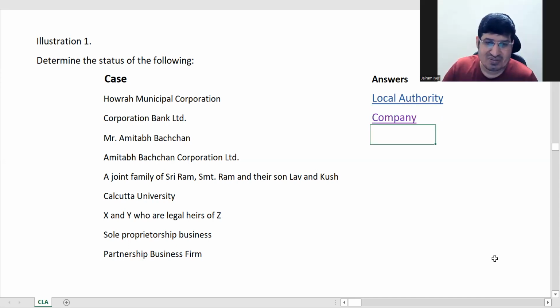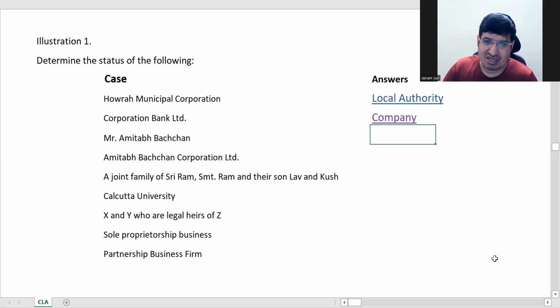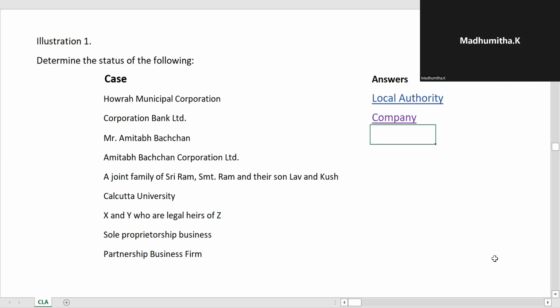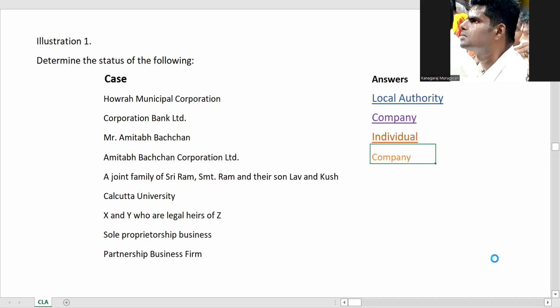Okay. So Mr. Amitabh Bachchan, a person, sir: individual. All of them are persons, all seven are persons. So individual. And ABCL: company. Very good.